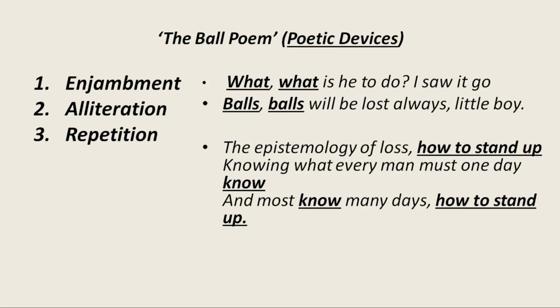The epistemology of loss, how to stand up, knowing what every man must one day know, and most know many days how to stand up. So in these lines, the word know has been repeated twice, and how to stand up also has been used twice. So these are also examples of repetition.